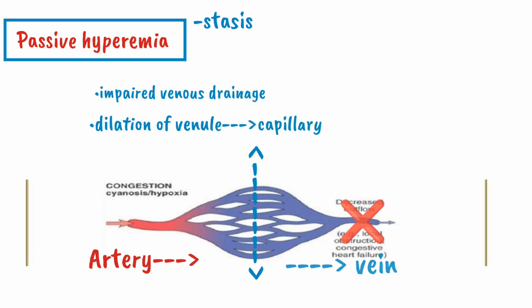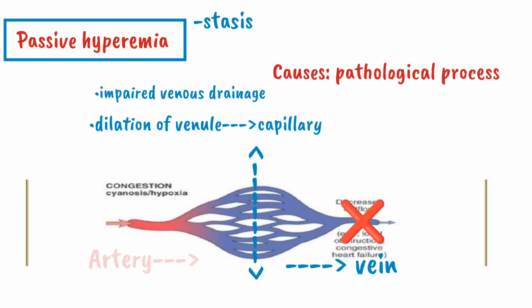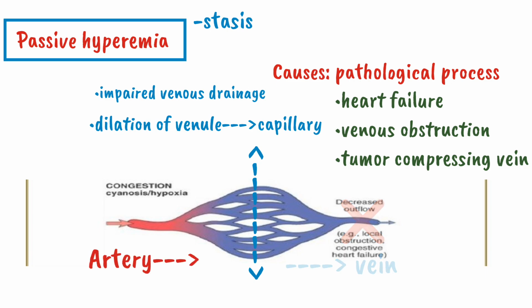which will ultimately lead to dilation of capillaries. The congestion or stasis produced due to this process is called passive hyperemia. It can be produced by a variety of pathological processes such as heart failure. Whenever the heart cannot pump blood properly, there will be accumulation of backward blood flow in the veins, which can lead to passive hyperemia. The other causes include vein obstruction or a tumor, etc., compressing on a vein.